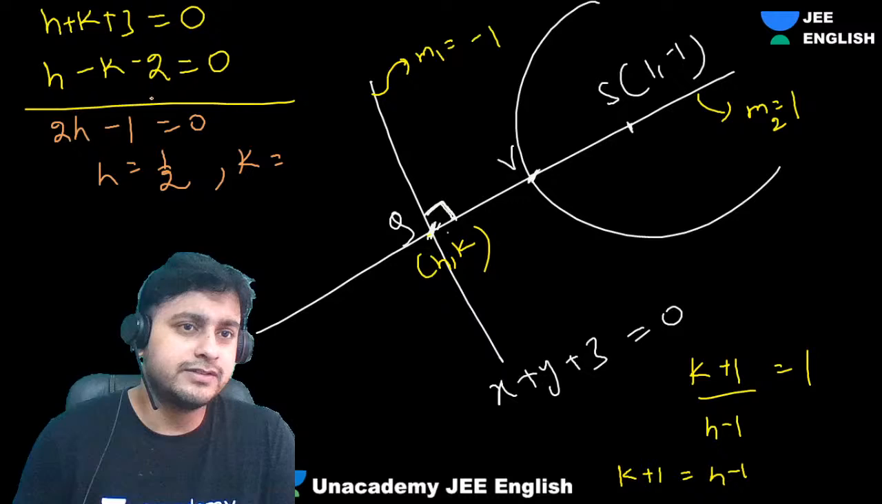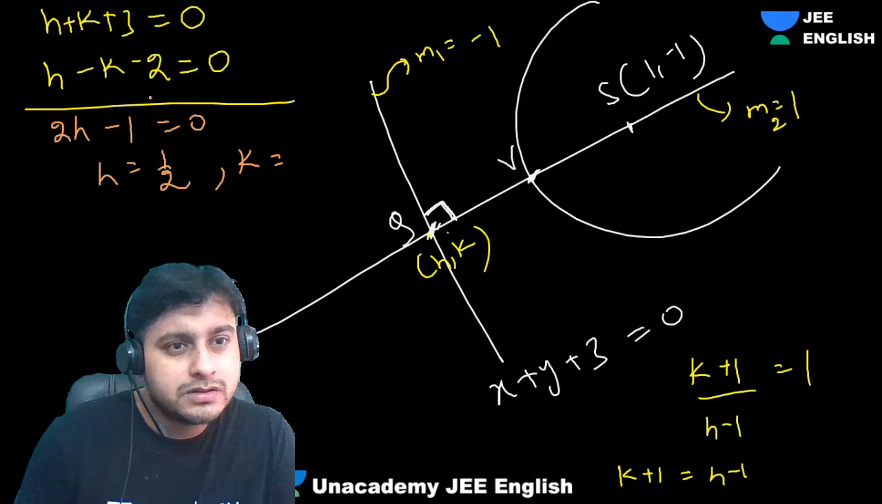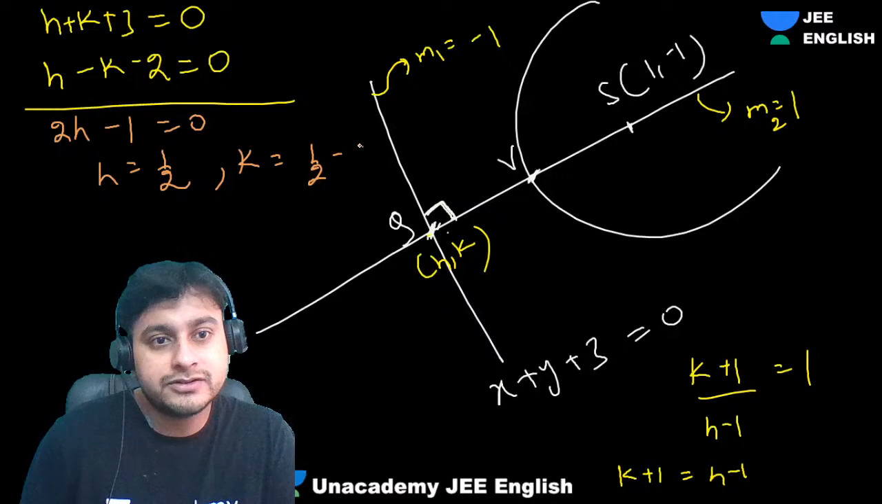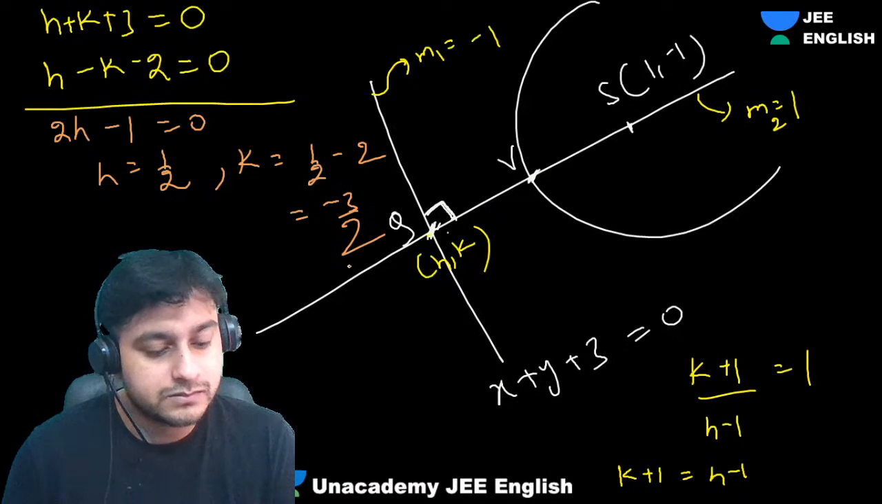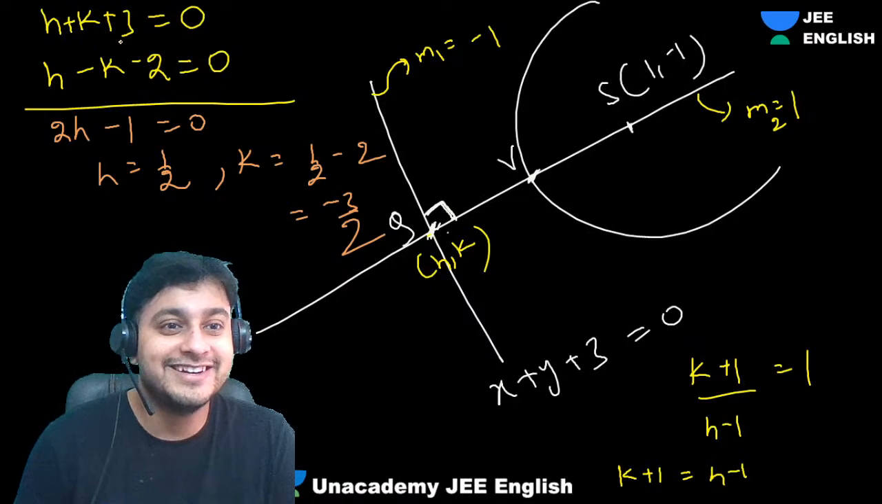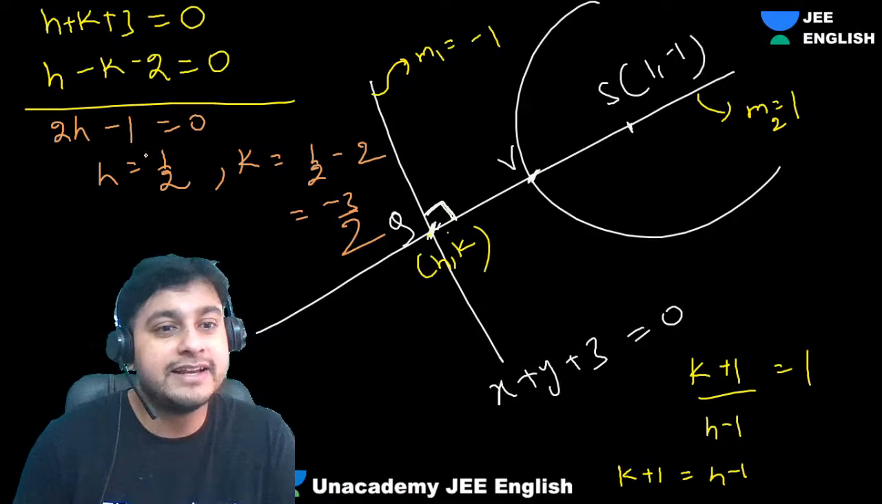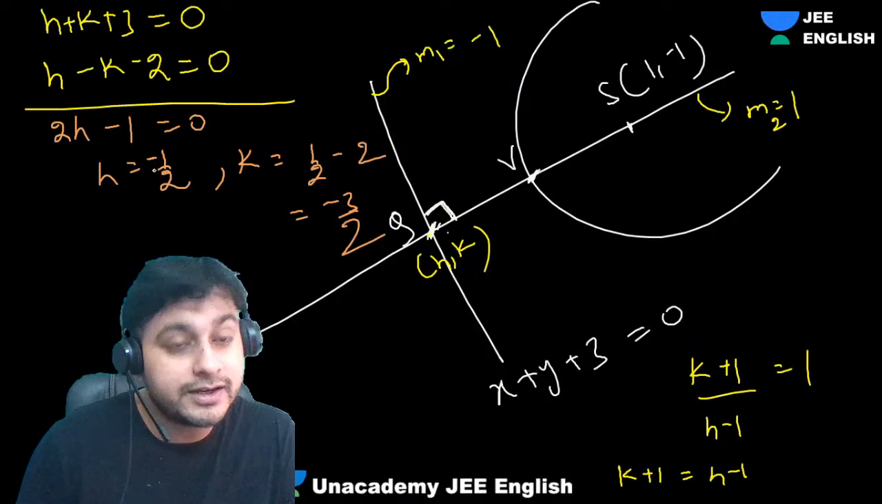What is it coming out, guys? K is coming as... 1 second. If I am putting h, we are getting half minus 2, right? Minus 3 by 2 we are getting. Minus 3 by 2 or 3 by 2? Okay, there's some confusion. Wait, let me check. From here we are getting somewhat different. Okay, minus 1 by 2. I just wrote it wrong, isn't it?